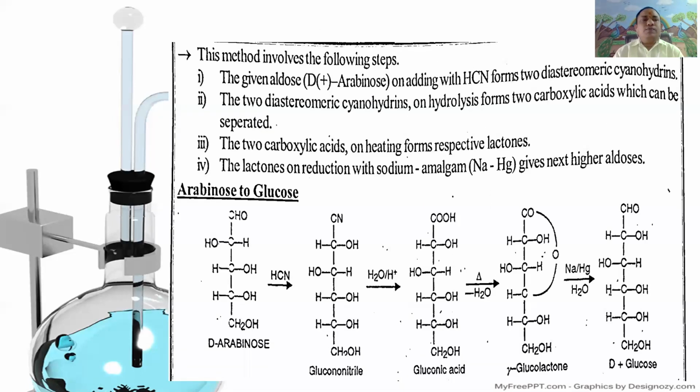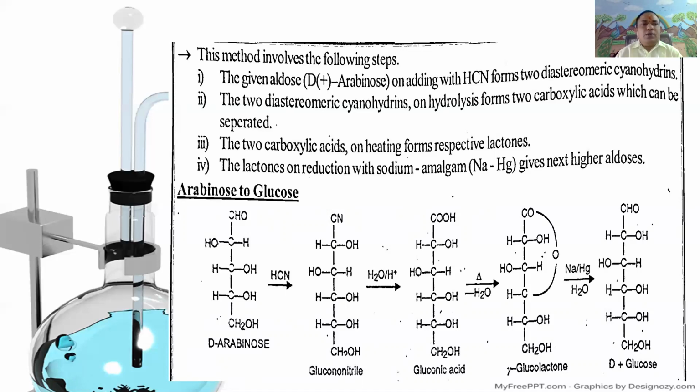In the conversion of D-arabinose to D-glucose, the method involves four steps. The first step: the given aldose, that is arabinose or aldopentose, upon treatment with hydrogen cyanide undergoes nucleophilic addition to give cyanohydrin, that is the two diastereomeric cyanohydrins, also called gluconitrile or mannonitrile.